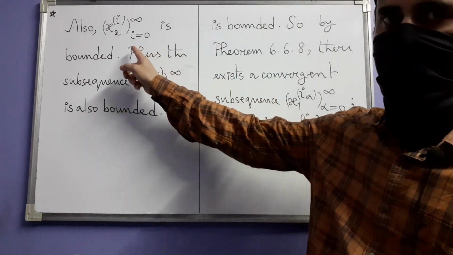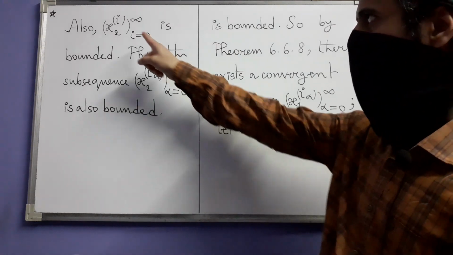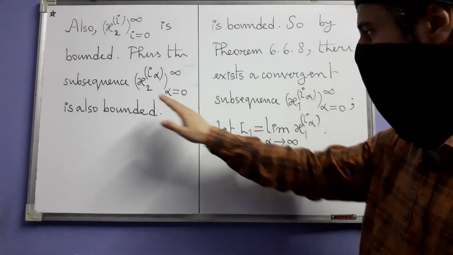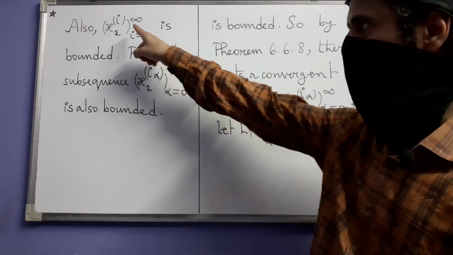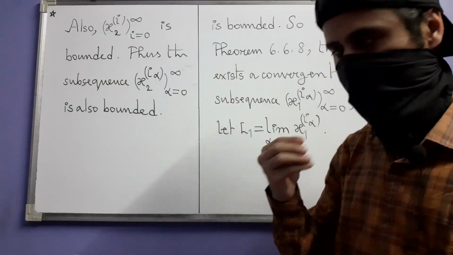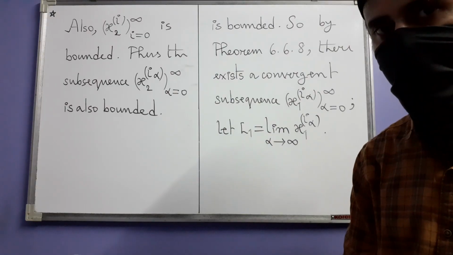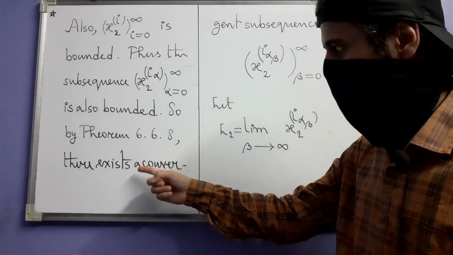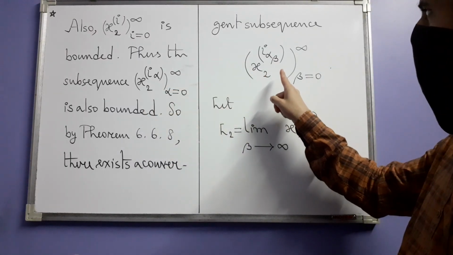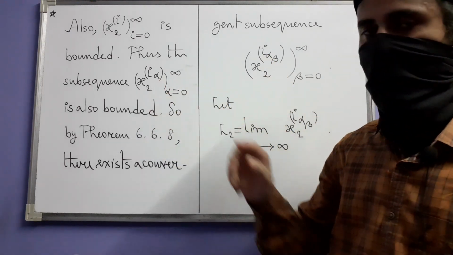Also, if we now consider the second sequence x2i, that is also bounded. In particular, if you concentrate on those i's which are these I alphas, then you get a subsequence, just like this subsequence, you get a subsequence of this one, where these indices are the same as this one. That subsequence is also bounded. So now it will have a convergent subsequence of its own. That is, by theorem 668, there exists a convergent subsequence of this, which means it will look like this, x2i alpha beta. Now we are not necessarily taking all the alphas also.